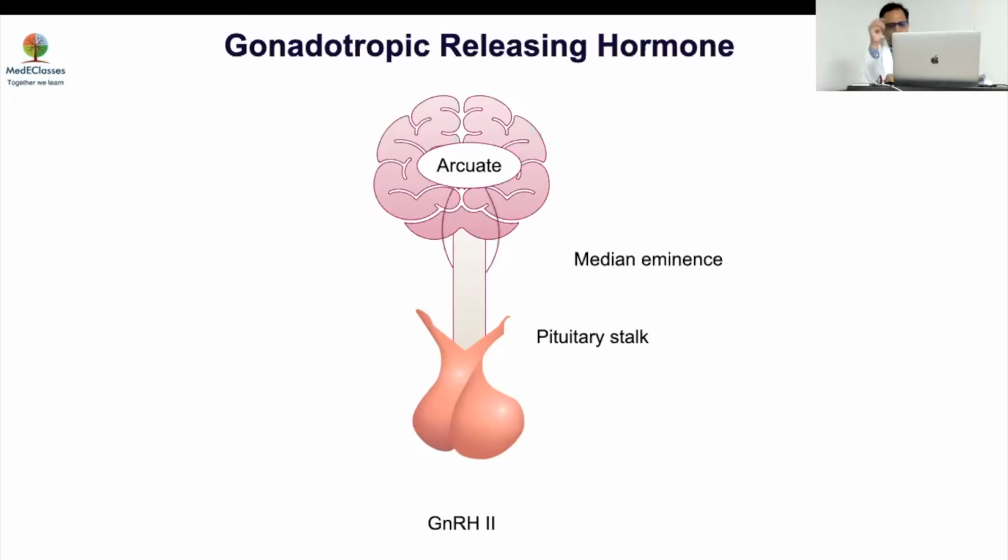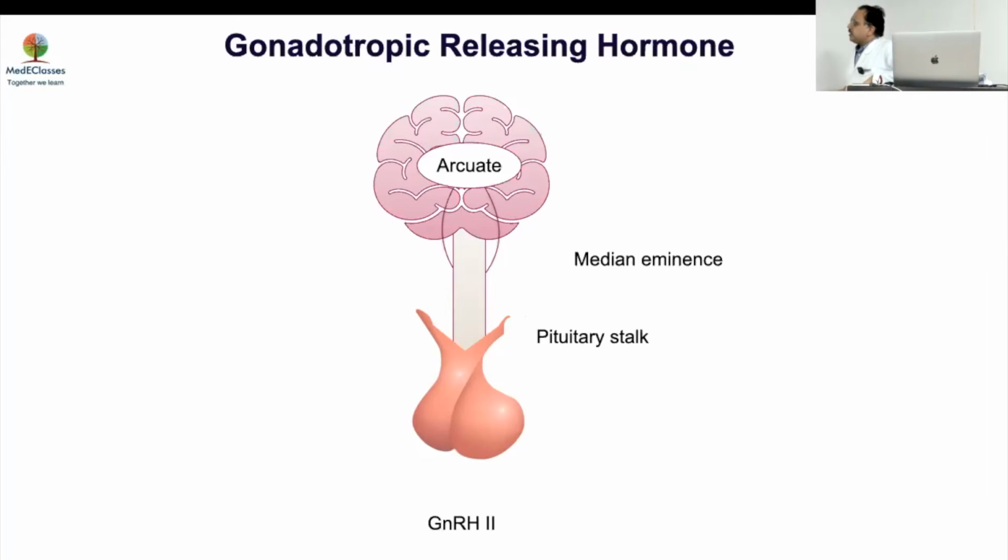So estradiol in females, when it goes up to a level, will increase the LH pulse frequency. It will increase LH. That is a positive feedback mechanism, not through the arcuate nucleus. We'll talk about that later. So normally what happens, androgens will do what? Will decrease LH. Okay, we'll discuss this now.